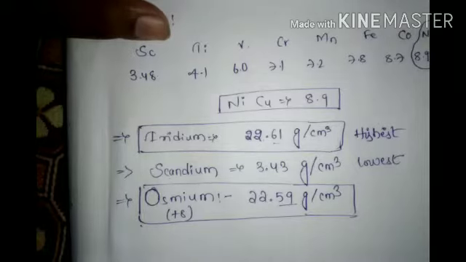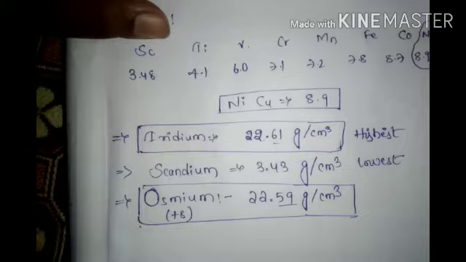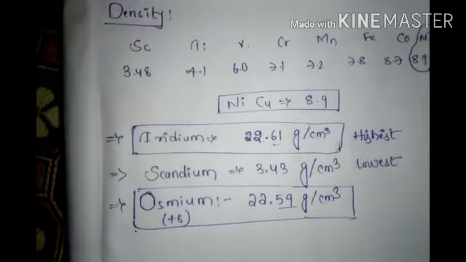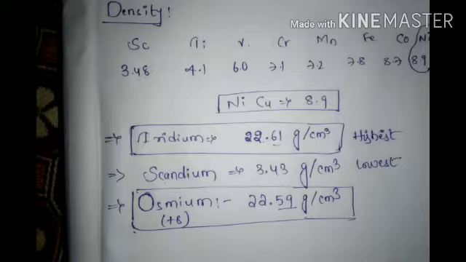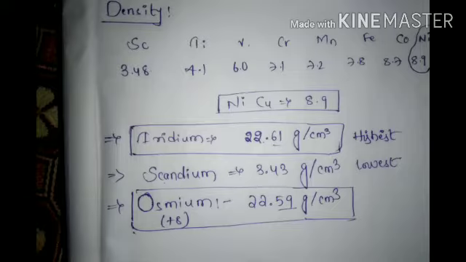Very important table. Iridium is highest, osmium is second highest, scandium is lowest. Osmium and iridium have almost the same density. You can tell osmium or iridium, both answers are correct, but the exact answer is iridium. Lowest one is scandium. Highest one is iridium in D block. This is the density, very important one.